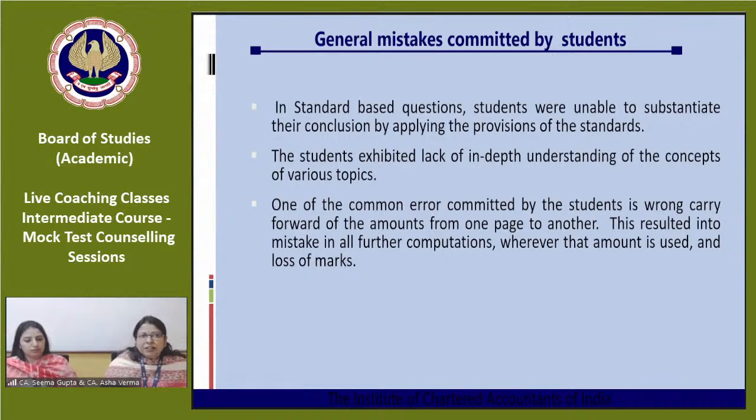While reading out the figures from the question paper and solving the question, the students make mistakes. Either they read 1 lakh as 10,000, or 10,000 as 1 lakh and solve accordingly, skipping some zeros, or reading the figure 2 as 3, 3 as 4. Sometimes because of nervousness they make mistakes which should be avoided, because even if your method of solving is perfectly right, the final answer and figures are not correct, and you will lose marks.